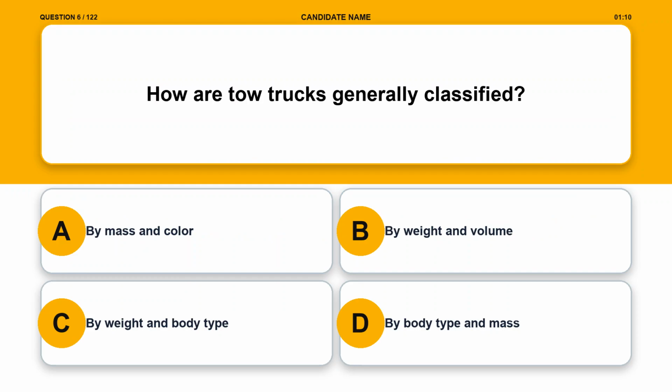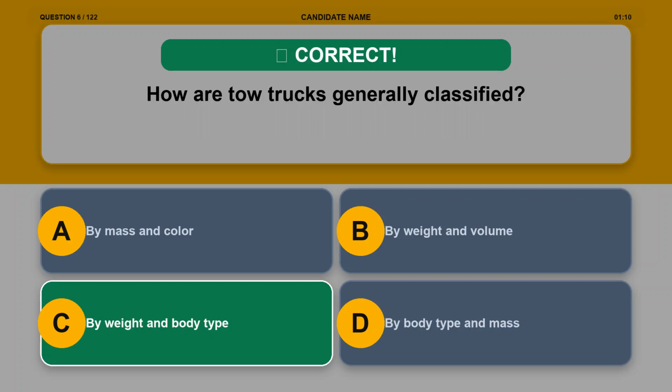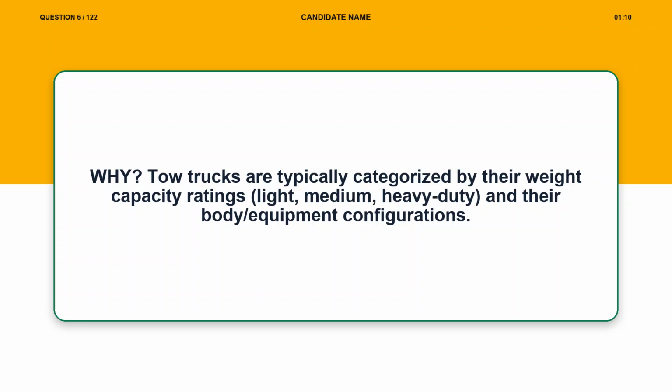Question 6. How are tow trucks generally classified? Option A, by mass and color. Option B, by weight and volume. Option C, by weight and body type. Option D, by body type and mass. The correct answer is option C, by weight and body type. Explanation. Tow trucks are typically categorized by their weight capacity ratings, light, medium, heavy duty, and their body or equipment configurations.